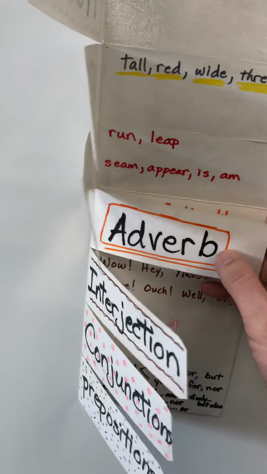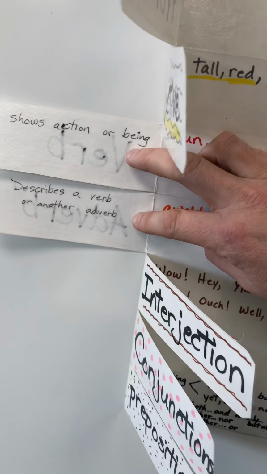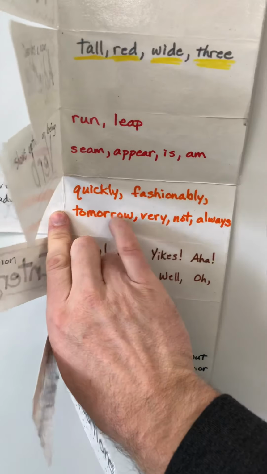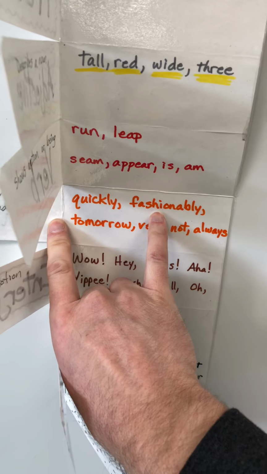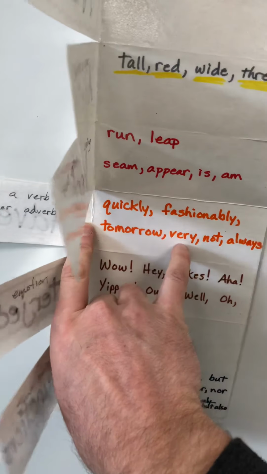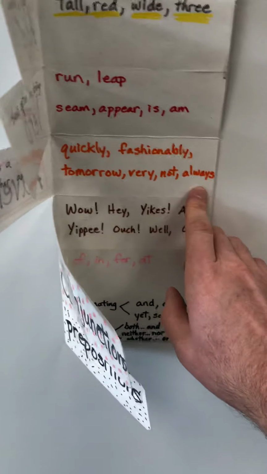Here are adverbs. Adverbs are defined as something that describes a verb or another adverb. A lot of times they end in ly, like quickly, fashionably, she was fashionably late for the ball, tomorrow, very, not, and always. Those are all adverbs.